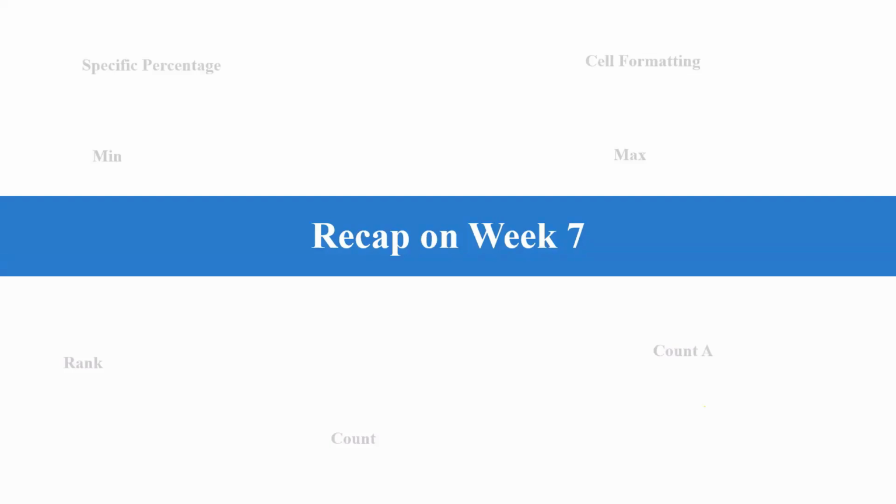So before we proceed to the next class, as I told you, I always want us to have an interactive session. So now we said count counts the total number of cells that contain a number, and count A counts the total number of cells that are not empty. Then count blank counts the total number of cells that are blank.